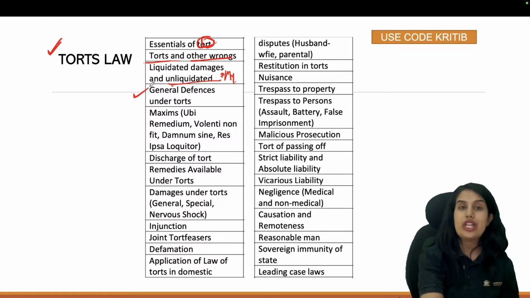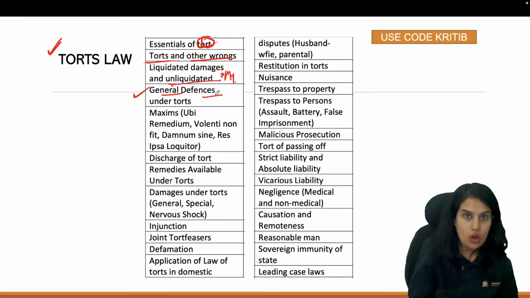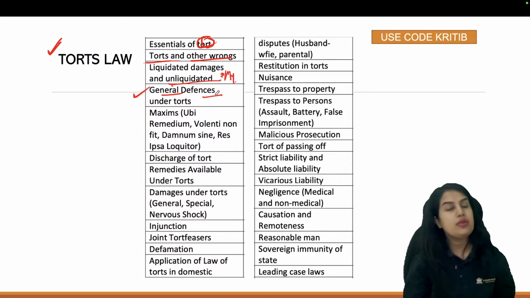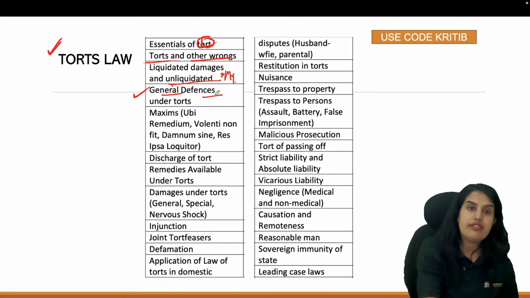Next topic will be general defenses. General defenses basically mean the defenses used by the defendant to not be made liable, where the defendant is the party who has committed the wrong. So sometimes it may be possible that a defendant committed a wrong, committed a tort, but he is justified in doing so if his case falls under any of the general defenses.